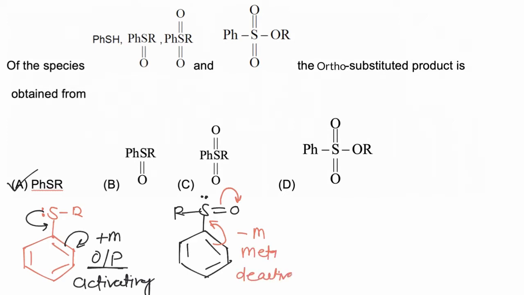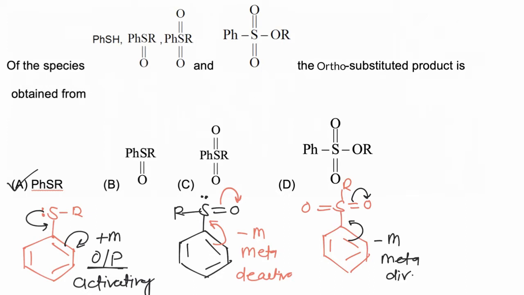In option C, again the benzene ring is attached with a system which is having a polar pi bond, and due to the presence of this polar pi bond, it will withdraw electrons from the ring, hence it will have minus M effect and it will be meta directing.